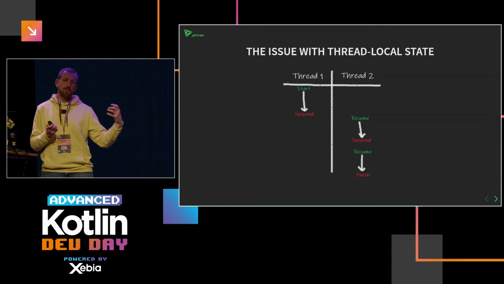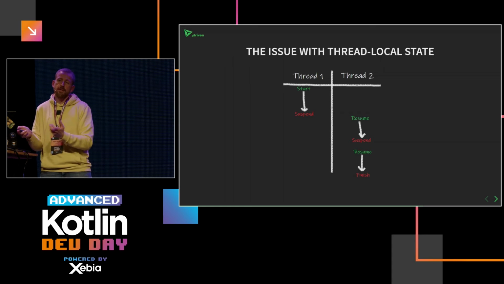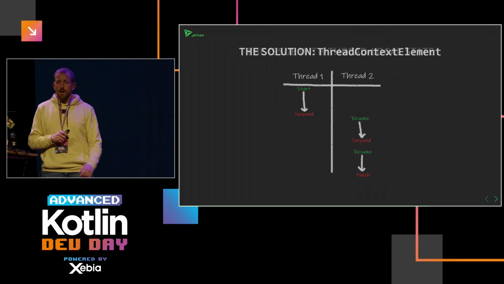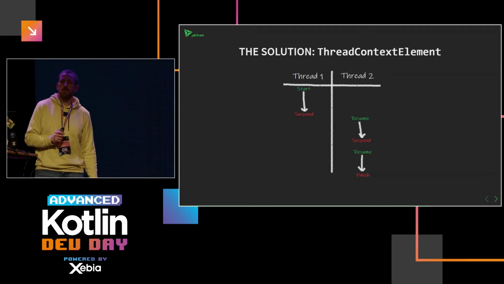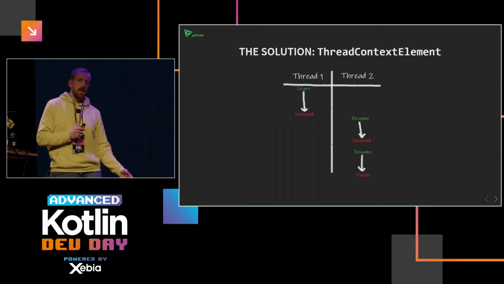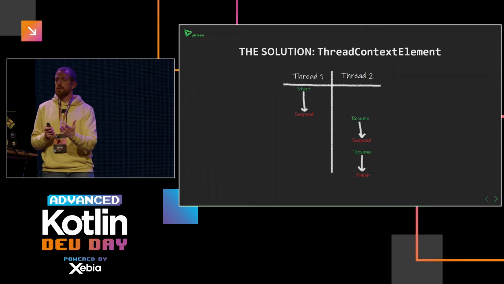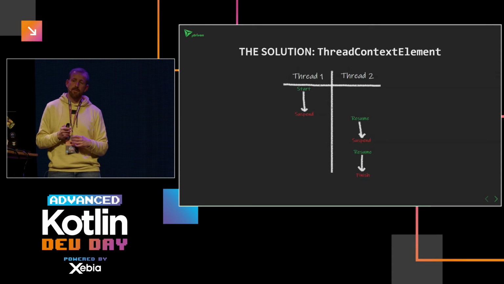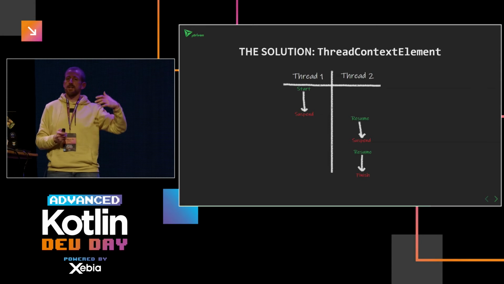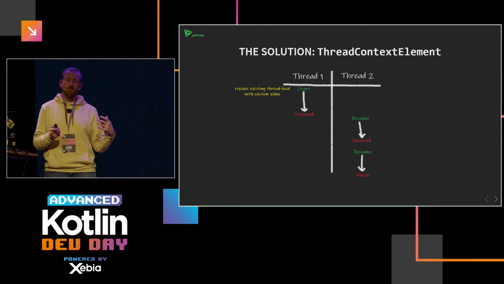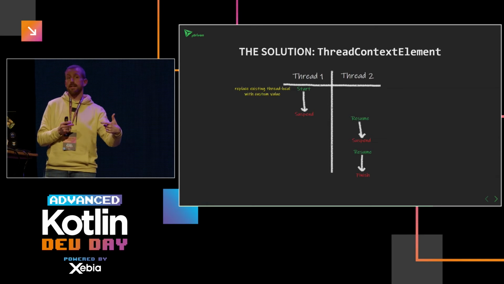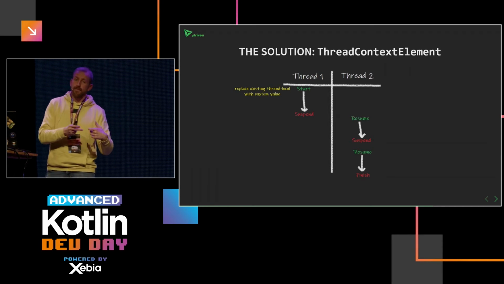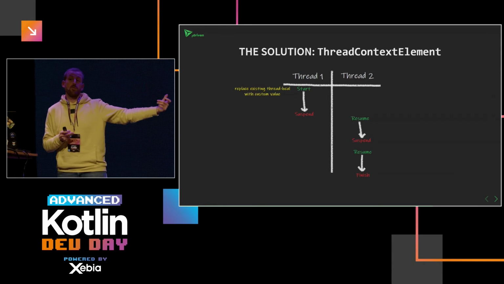But if there's something trying to read something from a thread local, that can go wrong because, well, there's no local thread. It can be any thread. So to deal with that, you have the principle of a thing called thread context element, which basically links your coroutine context with a thread local value. And the way that works is whenever your coroutine is started, you sort of get a hook into that process to say, okay, when it starts, I want to replace the thread local value that's currently there with my own value, and remember the value that was there if there was any.